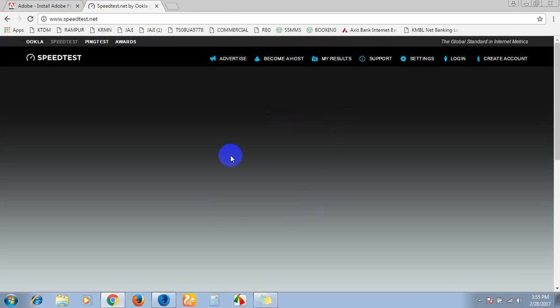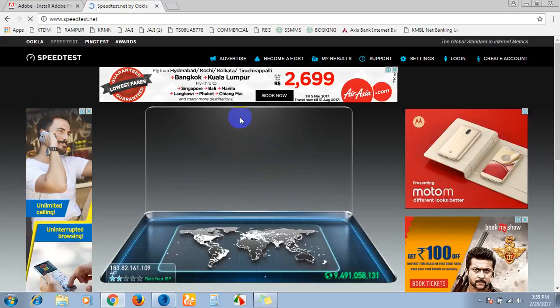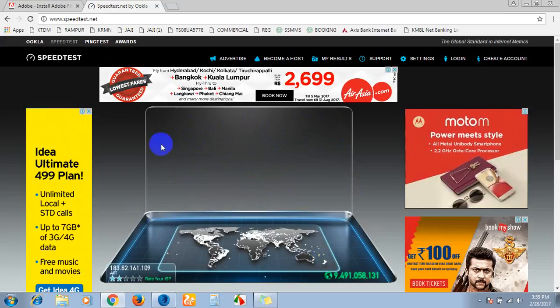Till now we got the option to download Flash Player. Now it is showing that it will work only using Flash.